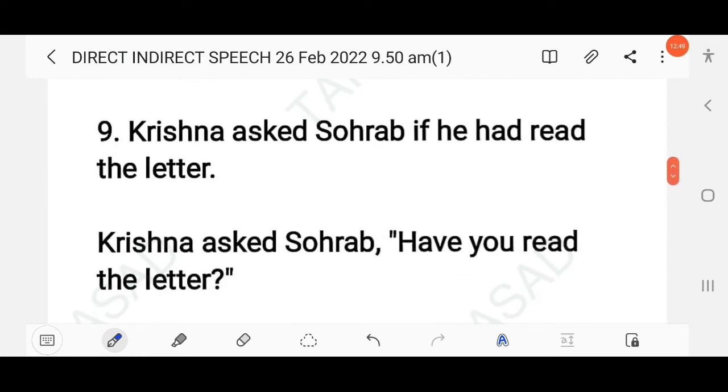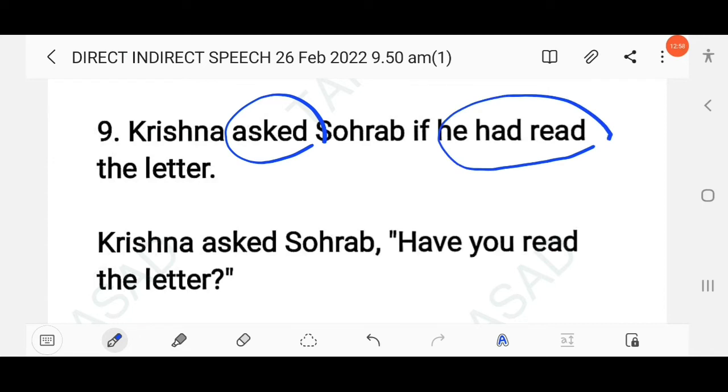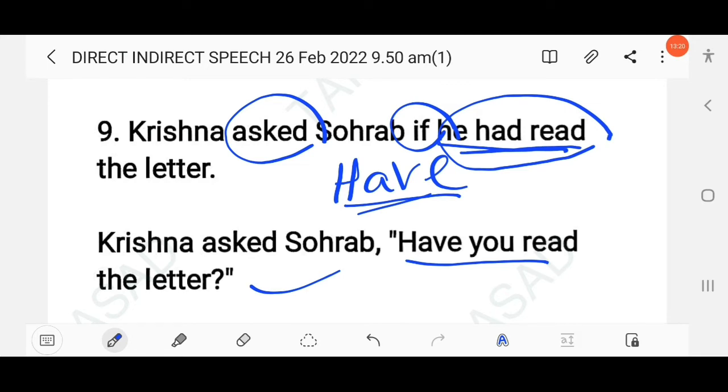Then next question here. Krishna asked Saurabh if he had read the letter. You know here the reporting verb is simple past tense and the reported verb is past perfect. That means in the direct speech you have to use present perfect. Have you read the letter?